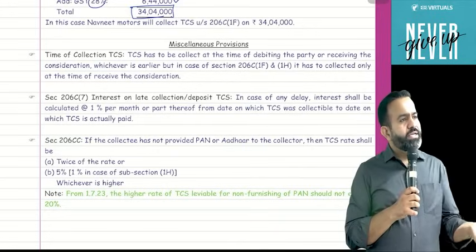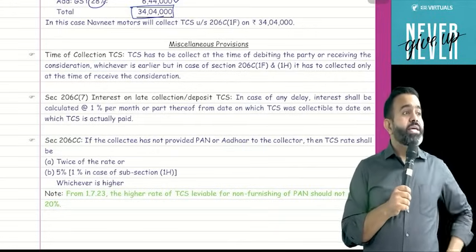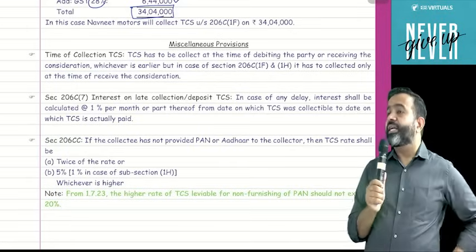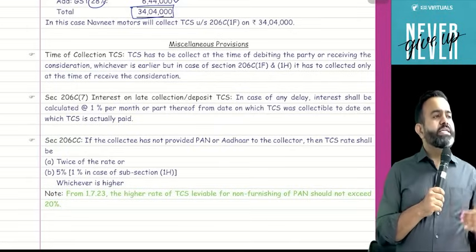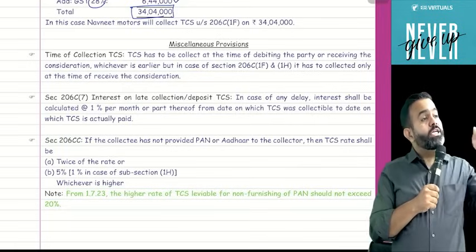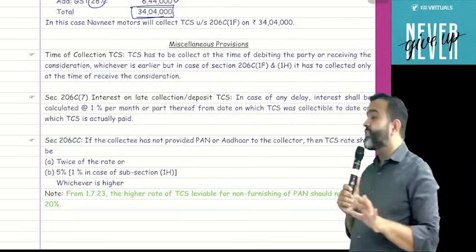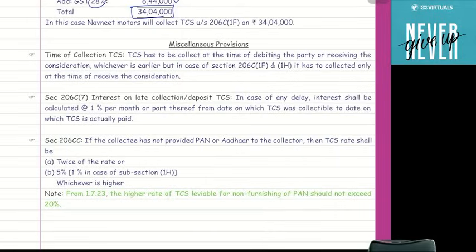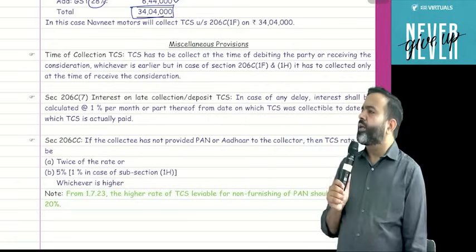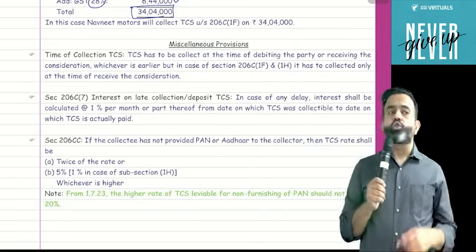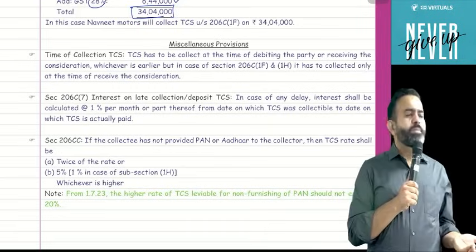Now the question is, under TCS, sir, suppose any buyer is not giving the PAN number or Aadhaar number, then at what rate will TCS be applicable? So guys, here TCS will be applicable at twice the rate or 5%, whichever is higher. For an example, if any person is selling alcoholic liquor for human consumption, on that your TCS rate is 1%. Suppose the buyer is not giving the PAN number, then the TCS rate is 2% or 5%, the higher comes to 5%.